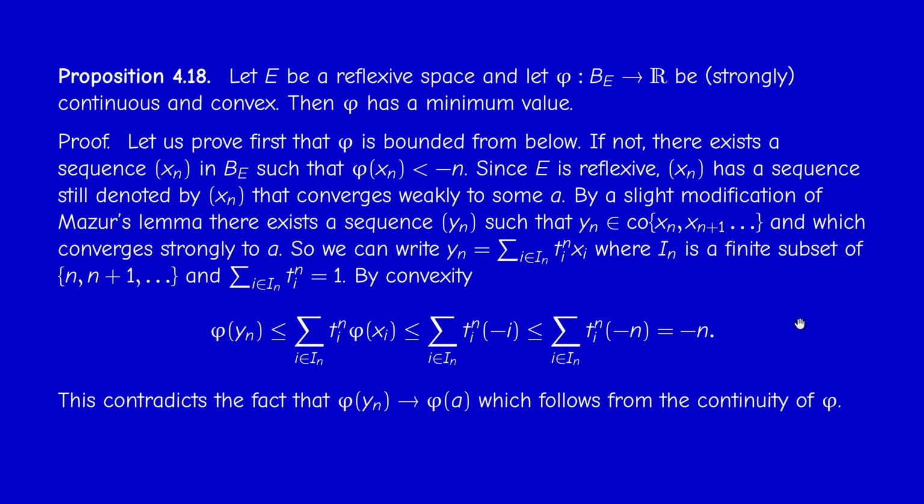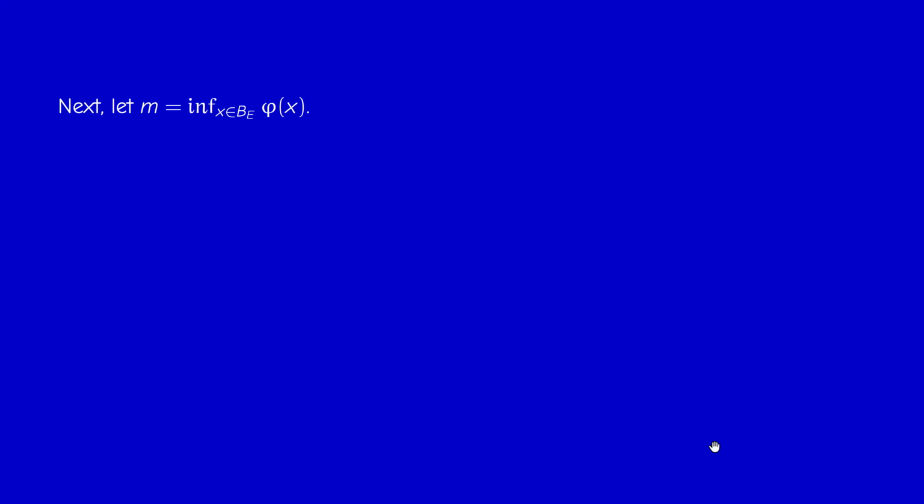But this is a contradiction because phi is strongly continuous. So y_n converges to a, so phi of y_n must converge to phi of a. So this is a contradiction, and therefore phi is indeed bounded from below, and therefore it has an infimum. Okay, so this is the first step. So let m denote this infimum. We want to prove that this infimum is a minimum.